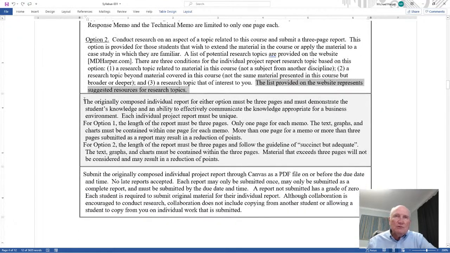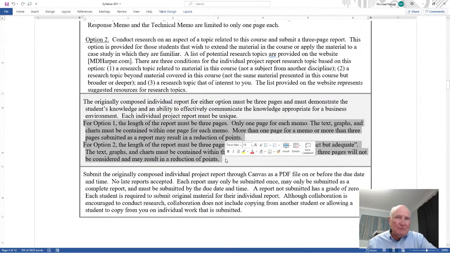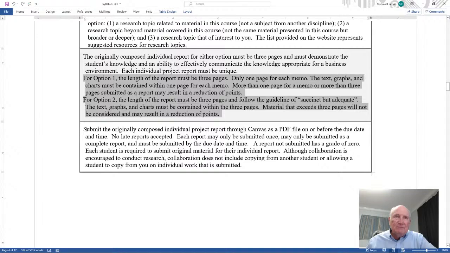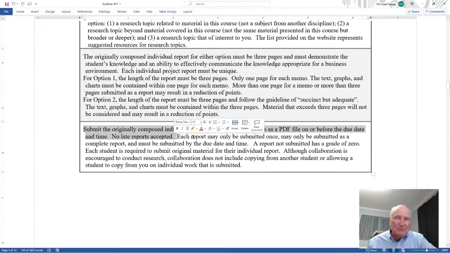Now, the originally composed individual report for either option must be 3 pages, must demonstrate the student's knowledge and ability to effectively communicate the knowledge appropriate for a business environment. Each individual project report must be unique. Okay, for each of these options, you get 3 pages. Submit the originally composed individual report through Canvas as a PDF file on or before the due date and time. No late reports are accepted. I'm very strict with the no late reports.